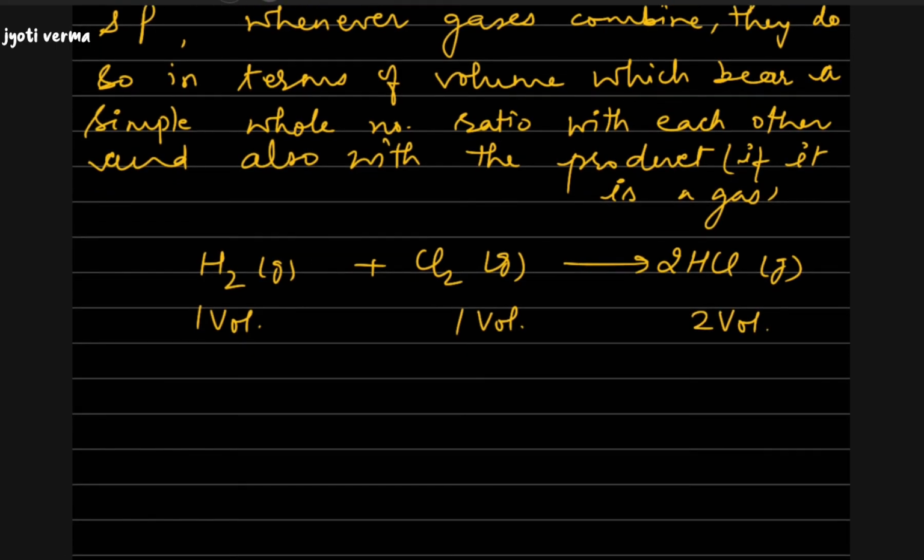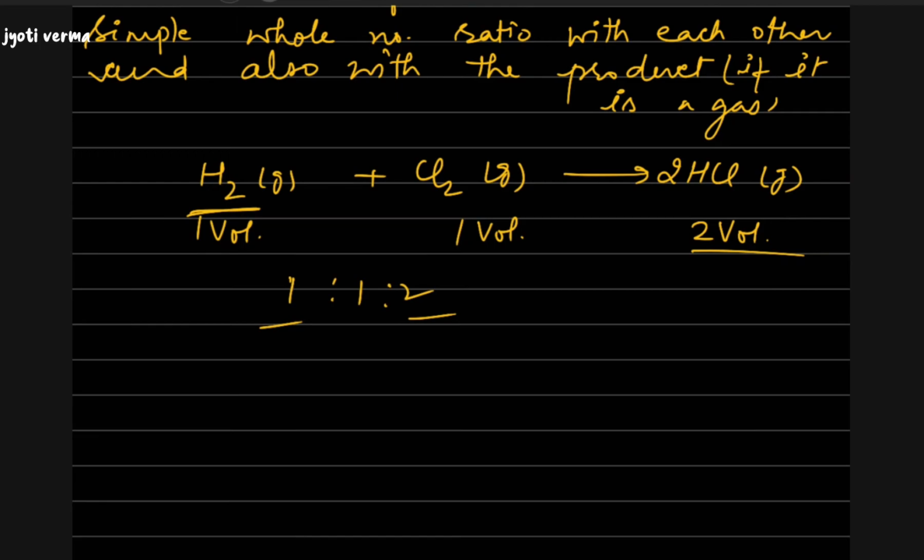So here you can see that the volumes of the gaseous reactants bear a simple whole number ratio. What is the ratio? That is 1:1. And it bears a simple whole number ratio with the product also, if that is a gas, that is 1:1:2. So that is how we get the ratio between the volumes of the gaseous reactants and products.